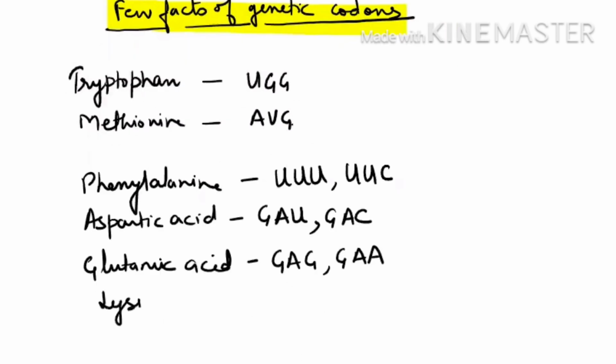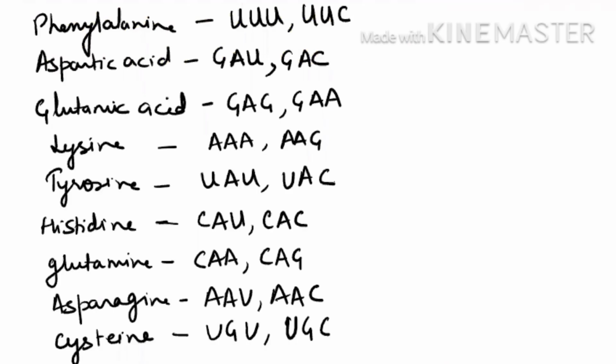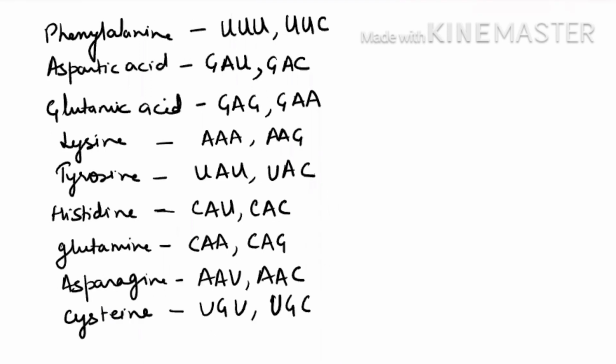For lysine, it is AAA and AAG. For tyrosine, there is UAU and UAC. For histidine, it is CAU and CAC. For glutamine, CAA, CAG. For asparagine, it is AAU, AAC. And for cysteine, it is UGU and UGC. So I hope this is clear.